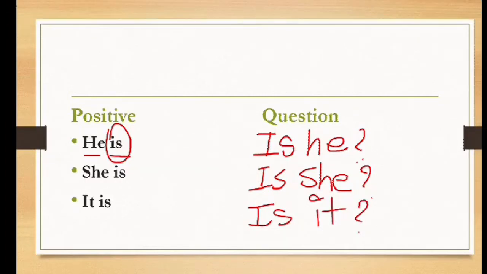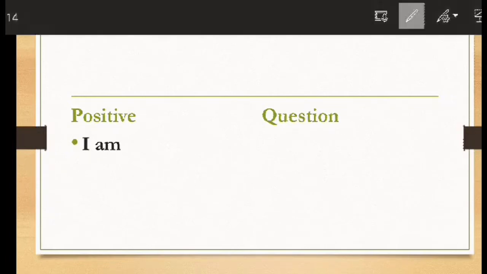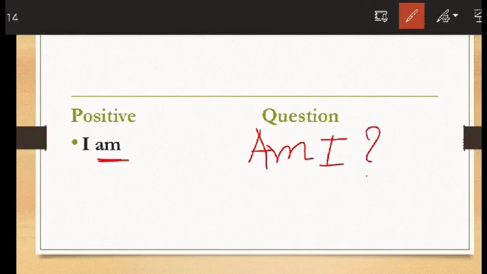Let's see the next slide. I am. You know, after I in the present tense, we always use am. So here, I is the subject and am is the verb. So when we make a question, am will be at first, and then I. Am I?